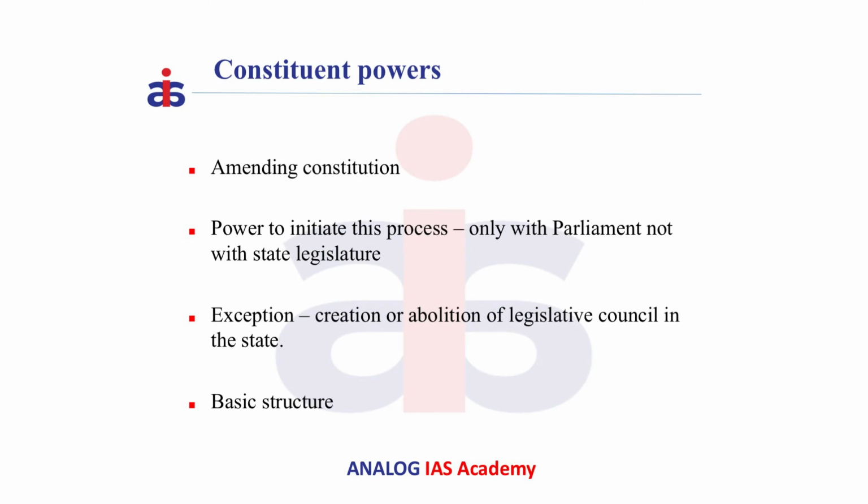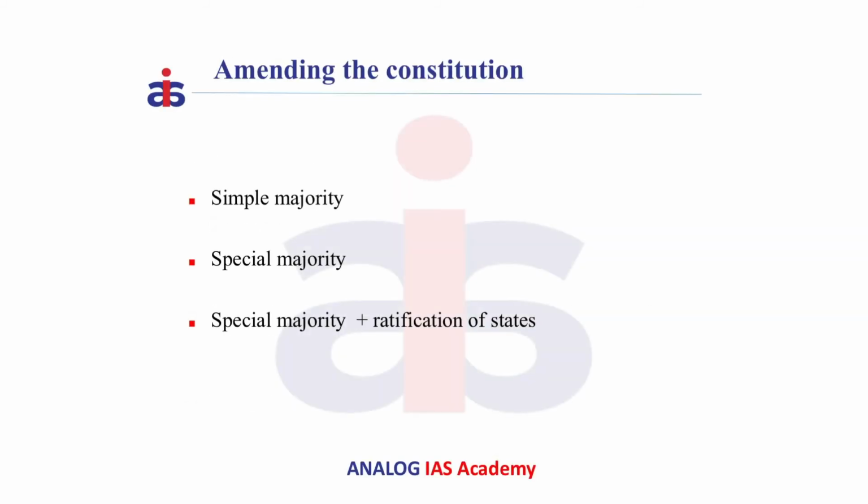Also note that the constituent power of Parliament is not unlimited. It is subject to the basic structure of the Constitution. That is, according to the Kesavananda Bharati case and Minerva Mills case, the Supreme Court held that the Parliament cannot amend the basic structure of the Constitution. Next, the Parliament can amend the Constitution in three ways. They are simple majority, special majority, and special majority with consent of half of all the state legislatures.